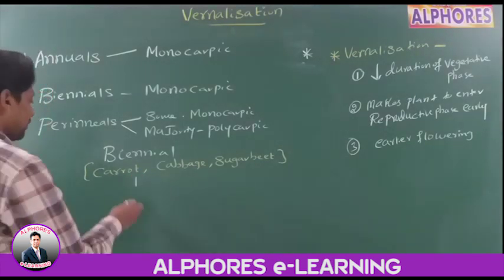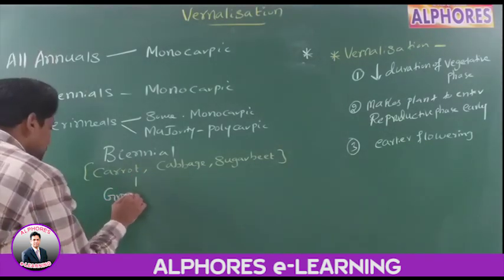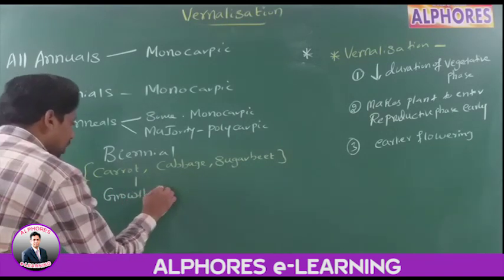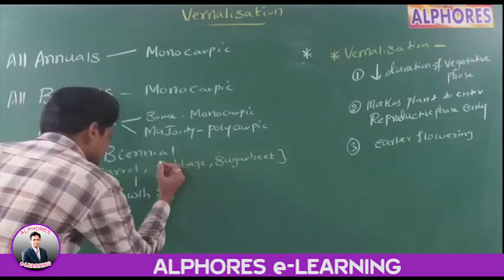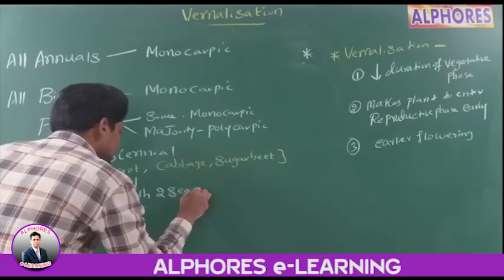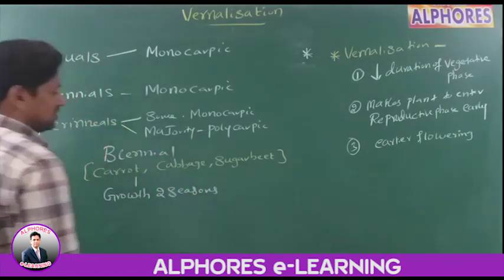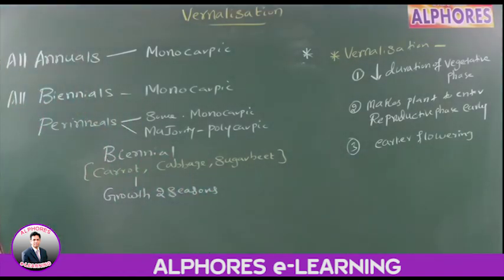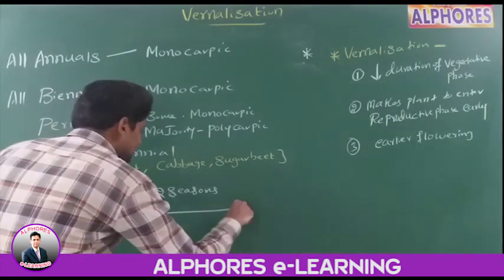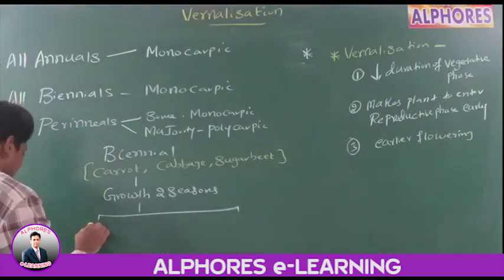Bi means two, right? Therefore, its lifespan is for two seasons. It means its lifespan is for two seasons. In the first season, what happens? In the second season, what happens?